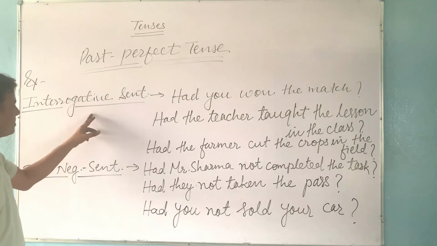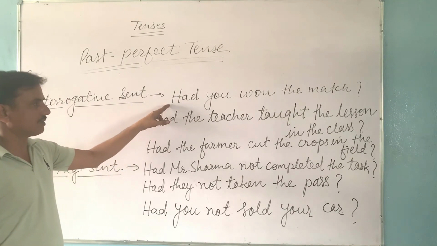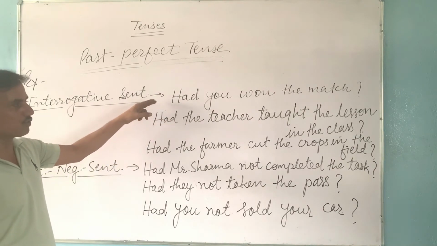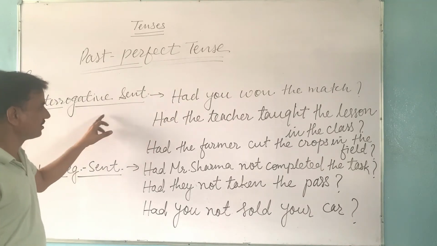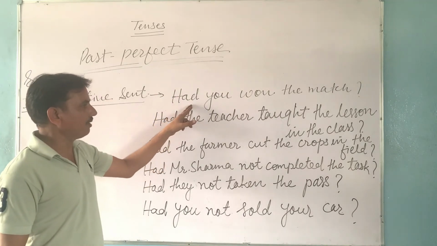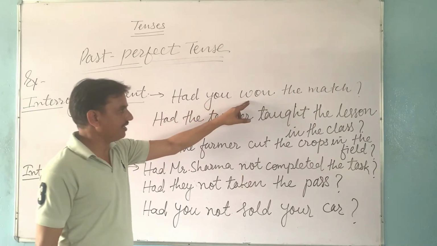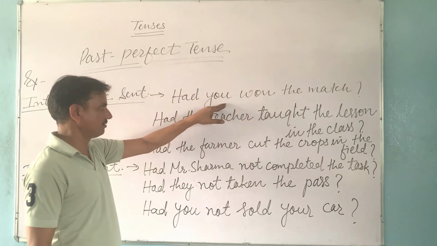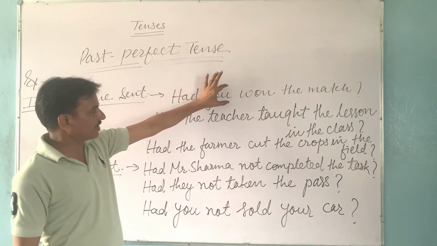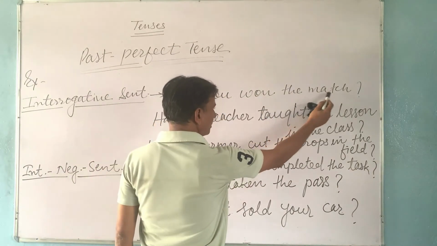In interrogative sentence, we follow the structure of helping verb had plus subject plus third form of verb plus object plus other words and question mark. Interrogative sentence like, had you won the match? In this sentence, whether the action of winning the match is done or not in the previous period is being asked. Means the action of the completion of winning the match is done or not is being asked.